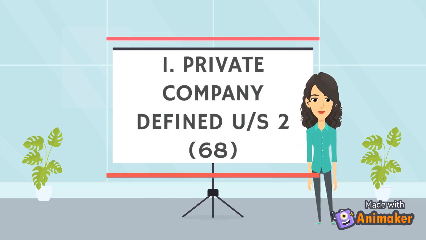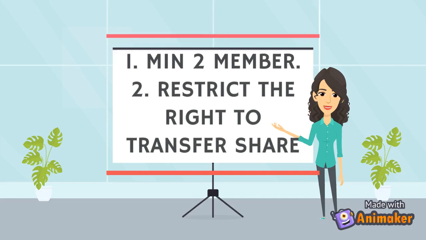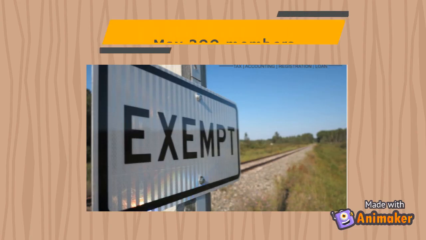Number 1, private company, as defined by Section 2(68), means a company having a minimum paid-up share capital as may be prescribed and by its articles of association, 2. Restricts the right of the members of the company to transfer its shares. 3. Except in case of one-person company, limits the number of its members to 200, excluding members who are in the employment of the company.